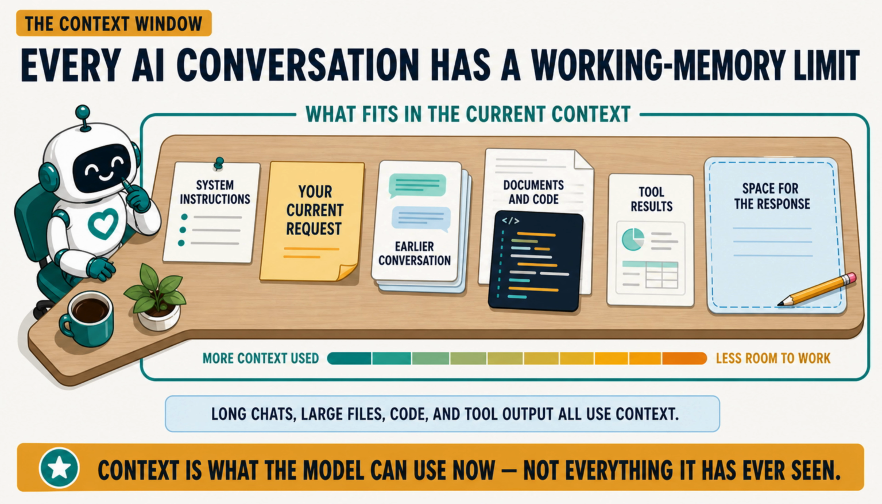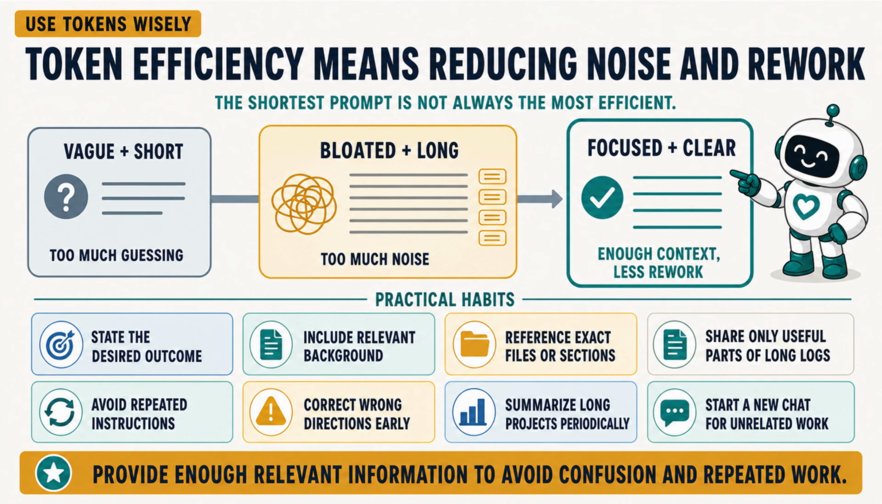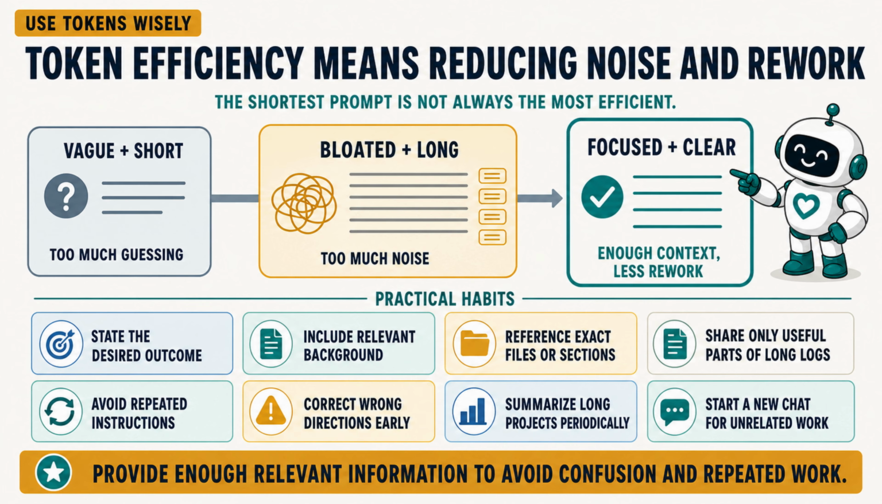This leads to a practical question. How can we use tokens and context more effectively? Using tokens effectively does not mean making every prompt as short as possible. A vague prompt may create several rounds of correction, while a focused, slightly longer prompt can save work overall.